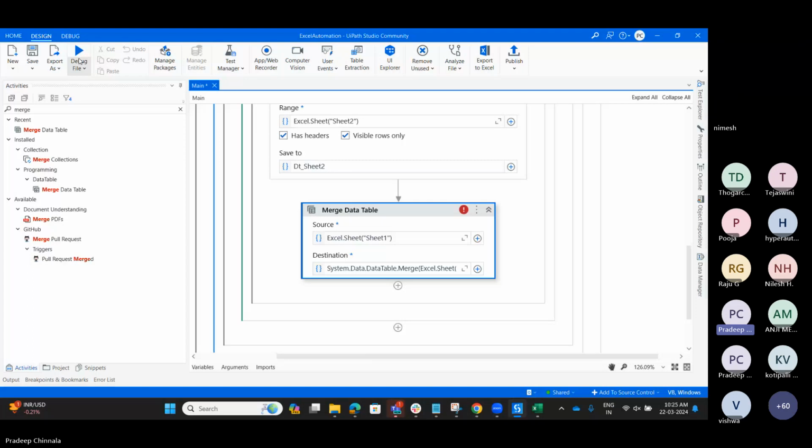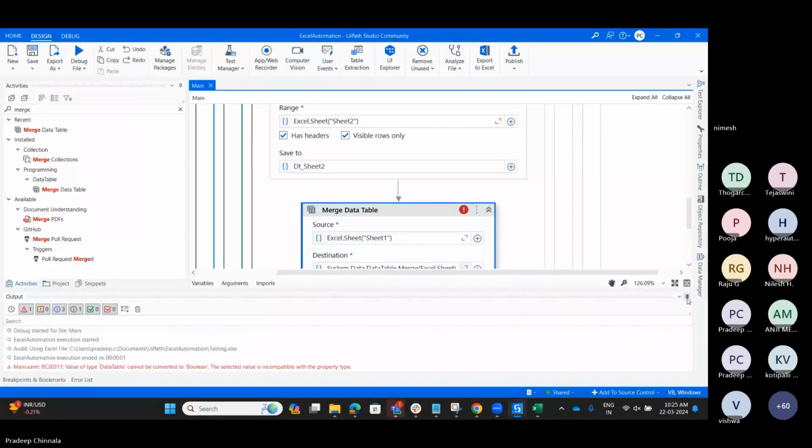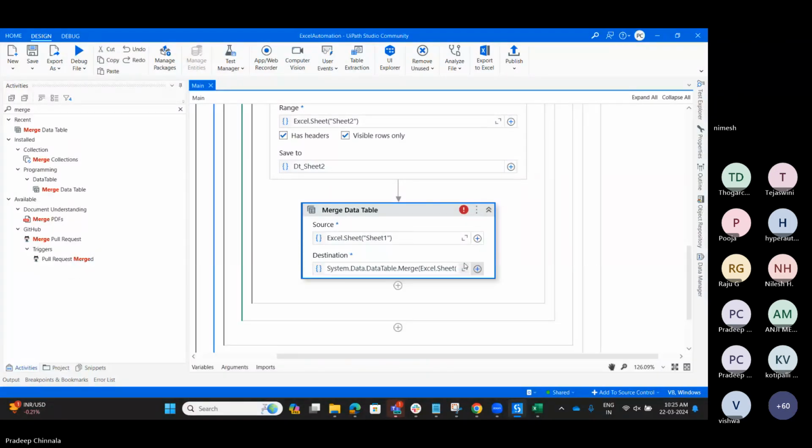We got some validation error. Converted Boolean combination. We are getting something.